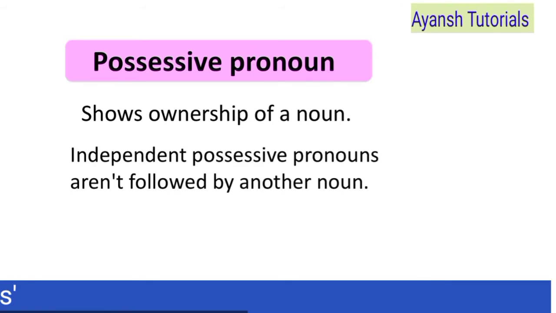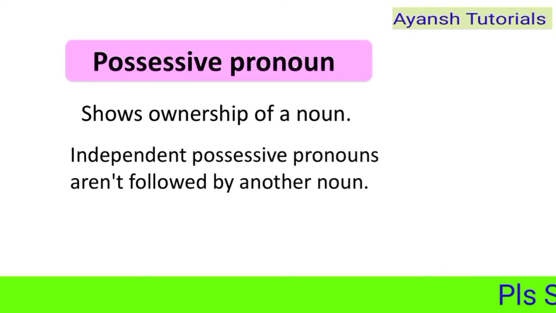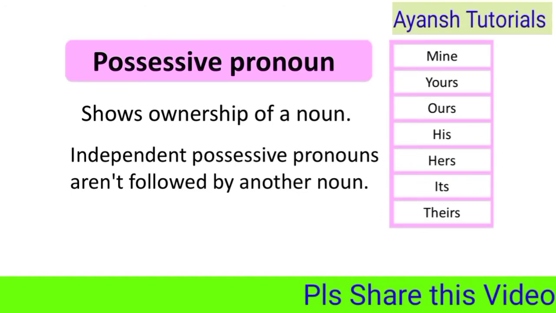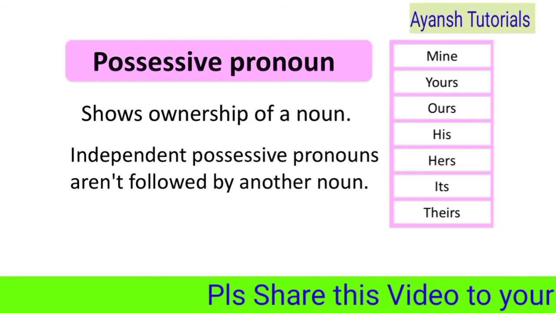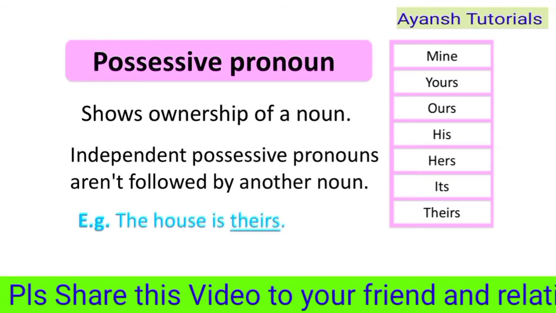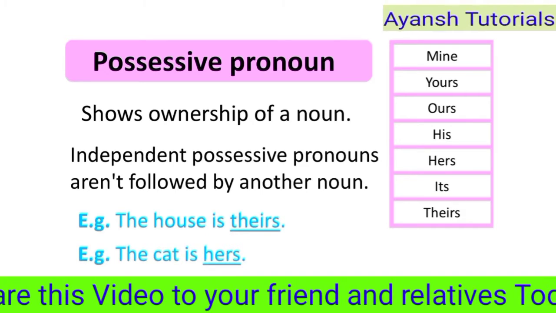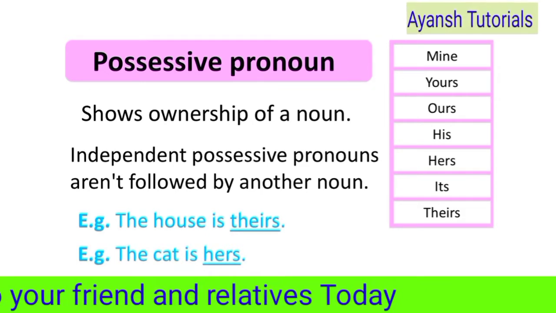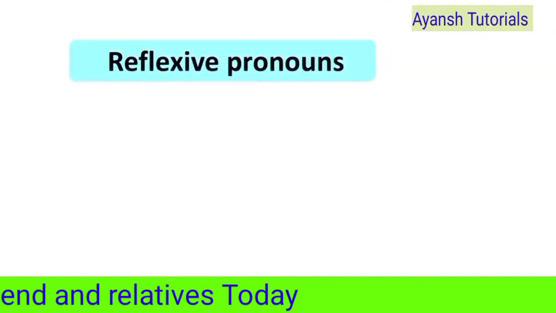Independent possessive pronouns aren't followed by another noun. These are mine, yours, ours, his, hers, its, theirs. Example: the house is theirs. The cat is hers. These are independent possessive pronouns.